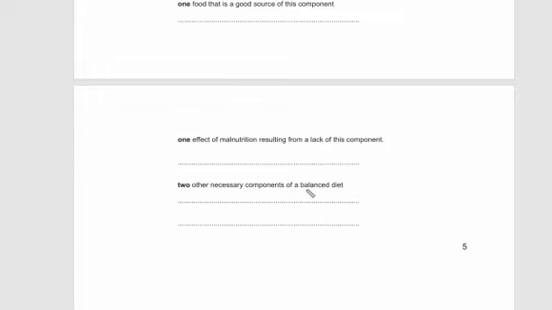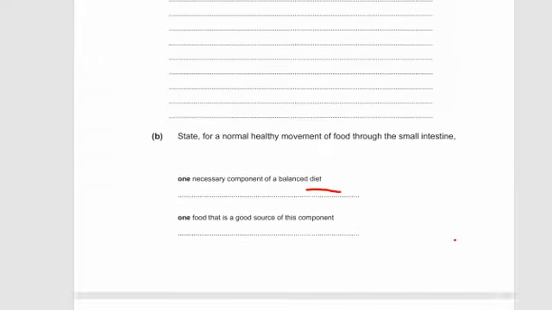Two other necessary components of a balanced diet: as you have discussed, the major balanced diet components are carbohydrates, protein, fat, lipids, minerals, vitamins. So you can write any two, and you can write all of them. Each is worth 1 mark. So you will exactly get 5 marks, and this is how you are supposed to solve the paper. So hopefully you have completely gotten the idea of how to solve the paper.